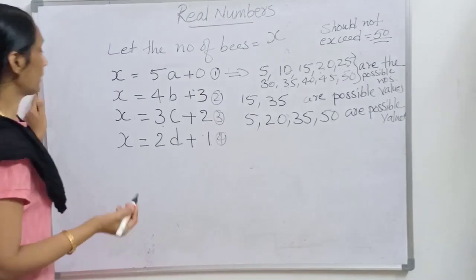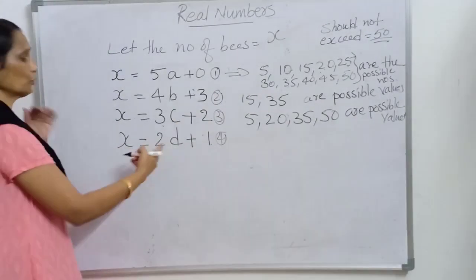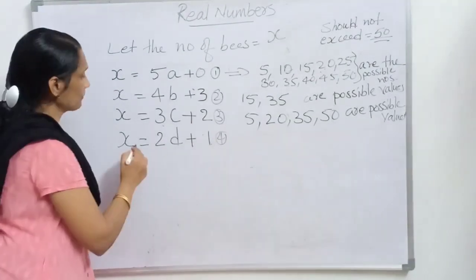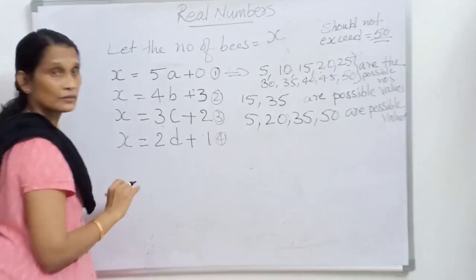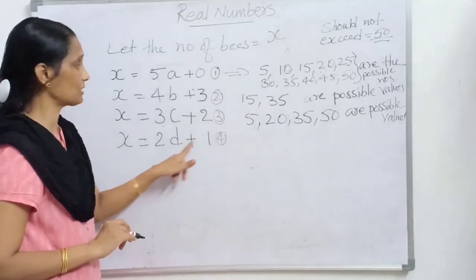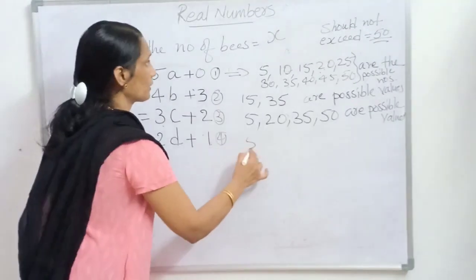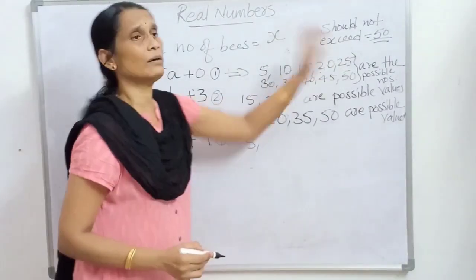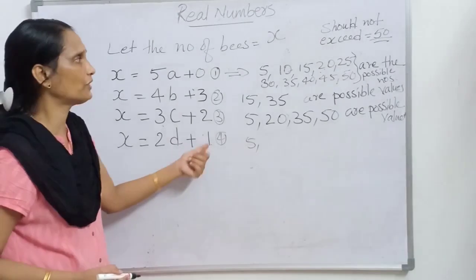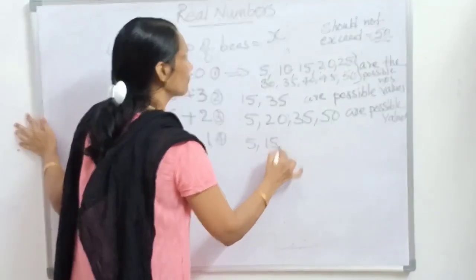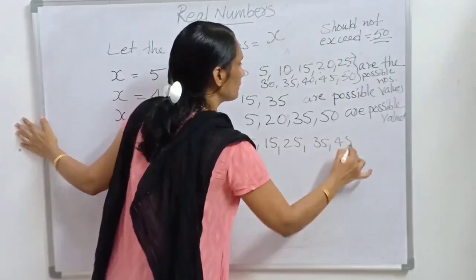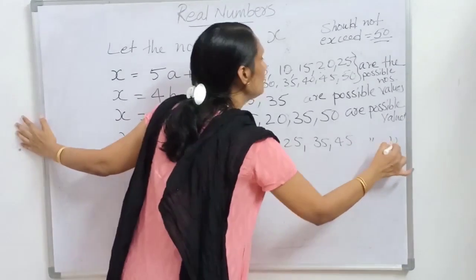Okay, let us come to the fourth condition. In this case, which are the possible values? X is equal to 2D plus 1. 5 is possible: 2 into 2 is 4, 4 plus 1 is 5. Again, I think that all the odd numbers are possible. 15: 2 7s are 14, 14 plus 1 is 15. All odd numbers are possible: 15, 25, 35, 45 are the possible values.